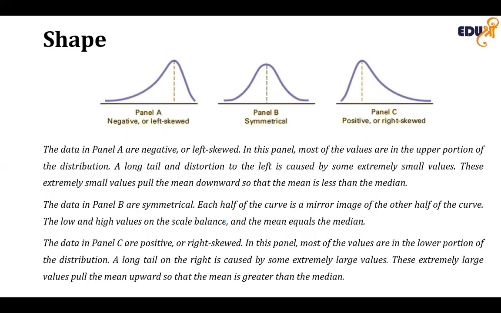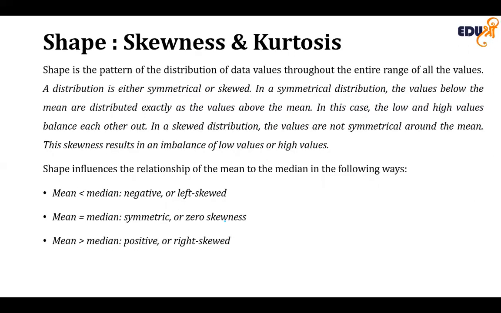This observation of the mean and the median is generally found in most distributions of continuous numerical values. So summarizing: if the mean is less than the median, it will be negatively skewed. Okay, mean equal to median, it is symmetric with zero skewness. Mean greater than median, it is positively or right skewed.